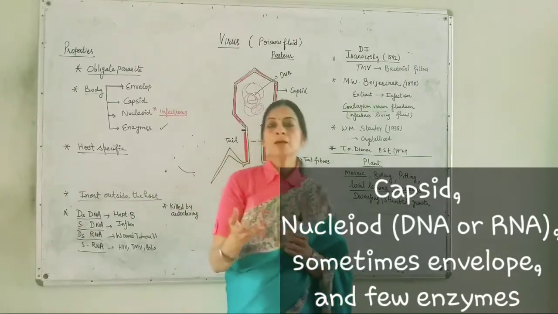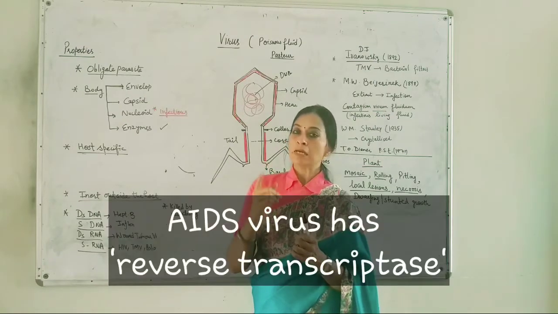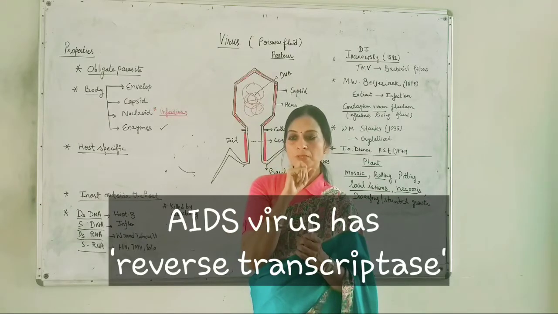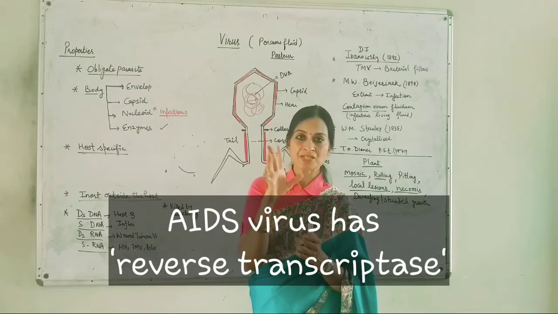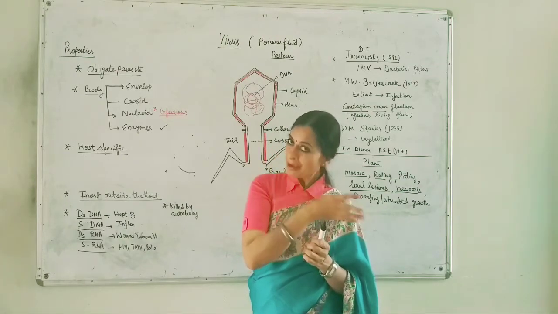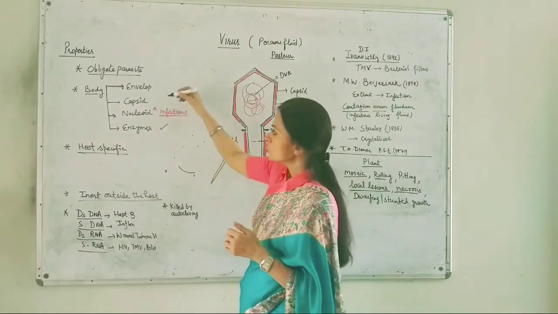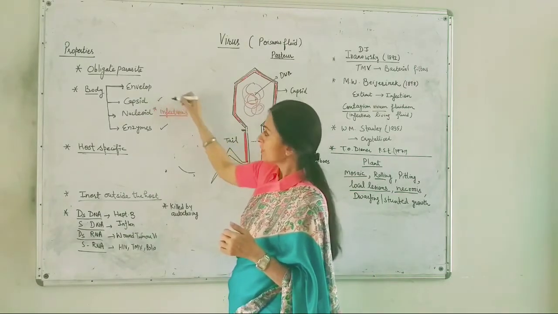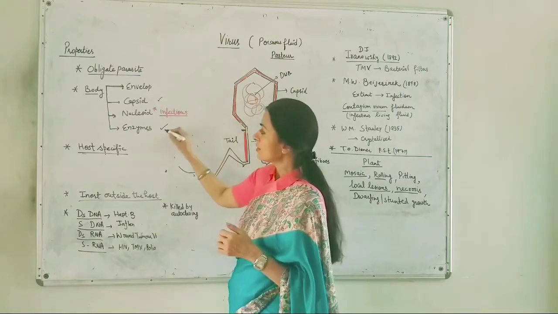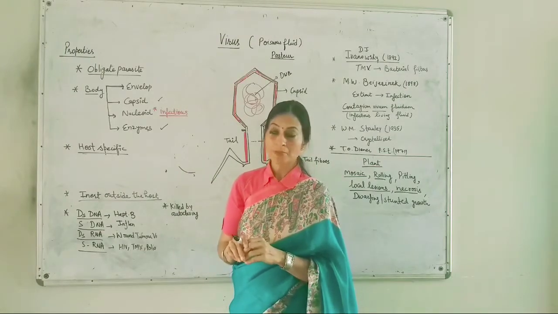For example, we can quote the example of the AIDS virus. The AIDS virus has a very important enzyme which is known as reverse transcriptase. So this is the additional thing the viruses may have or may not have: the presence of enzymes. So they all have a capsid, they all have this nucleoid or the genetic material, and they may have a few enzymes.